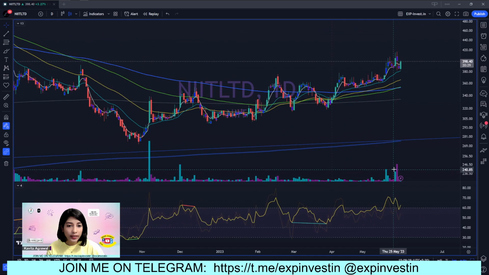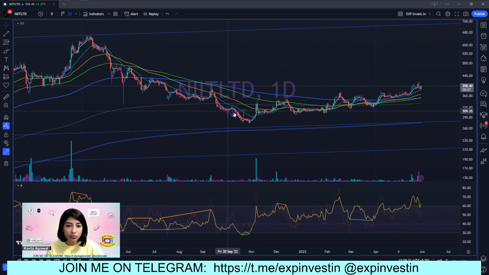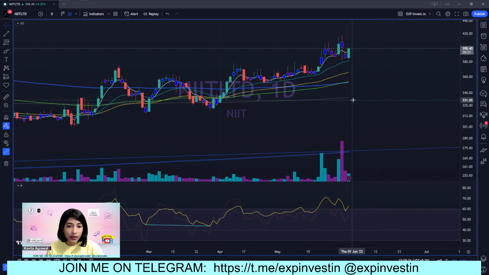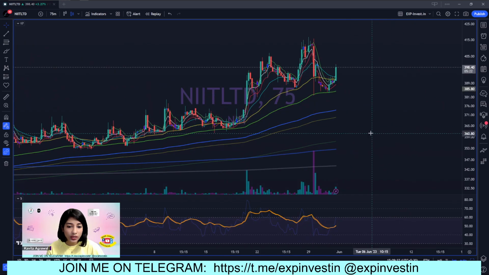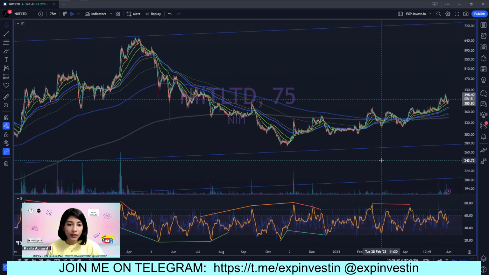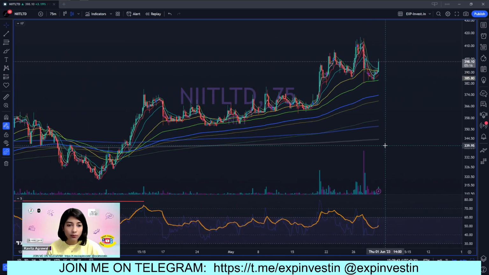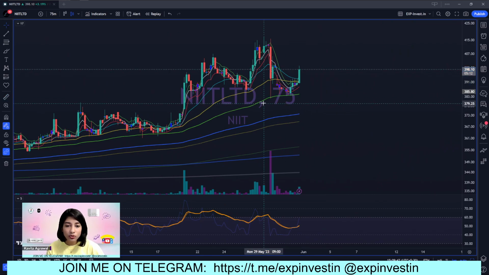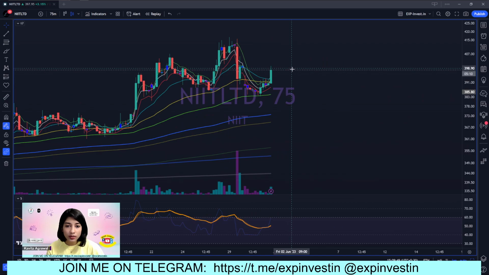Taking a look at the daily time frame, we see a very textbook rounding bottom, and the 100 EMA has just crossed above the 200 EMA, which is promising. The 75-minute time frame is saying that a very strong bull trend has already been established. I wish you'd asked me about the stock just yesterday, because I would have told you to enter, because we are kind of 3% late. But if you wish to still make an entry, I would say go for it.